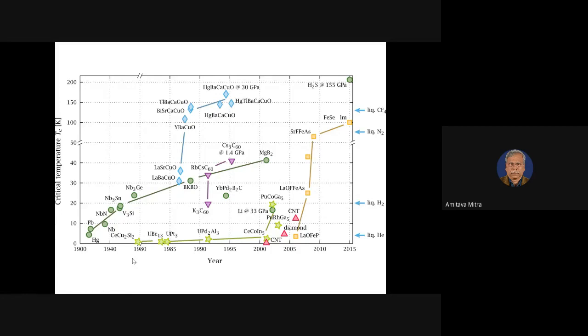People are trying to get a material which is close to room temperature. Initial work was close to liquid helium, then it came to close to liquid hydrogen, then a series of materials which are close to liquid nitrogen. Now our goal is how we can raise the transition temperature to come to room temperature.